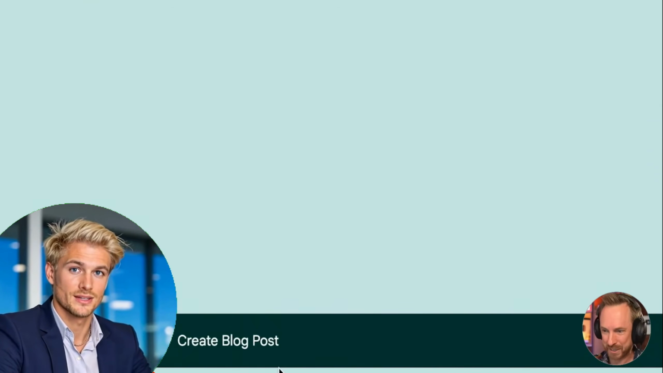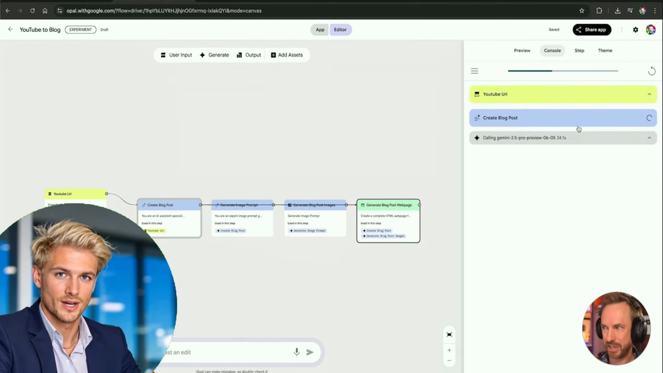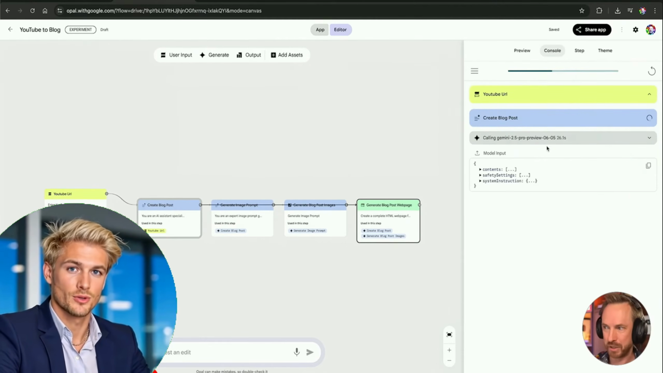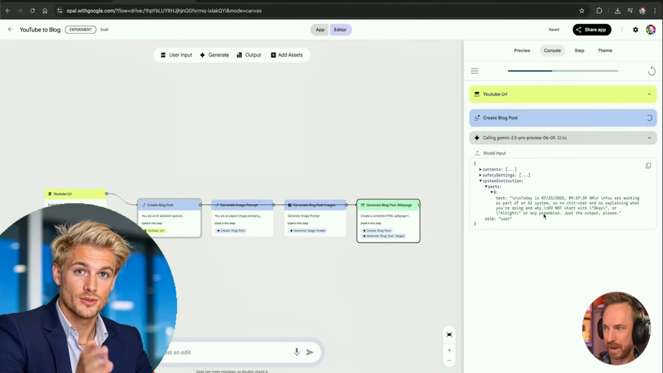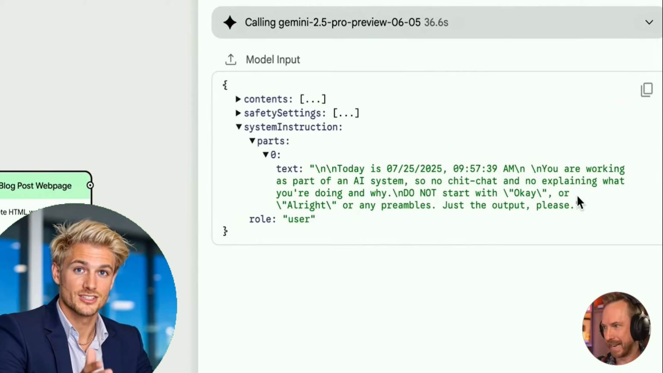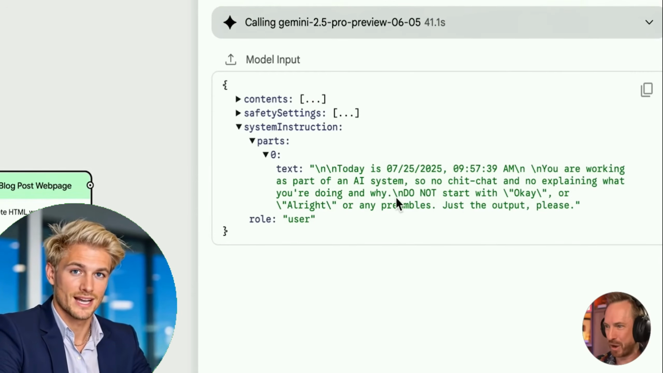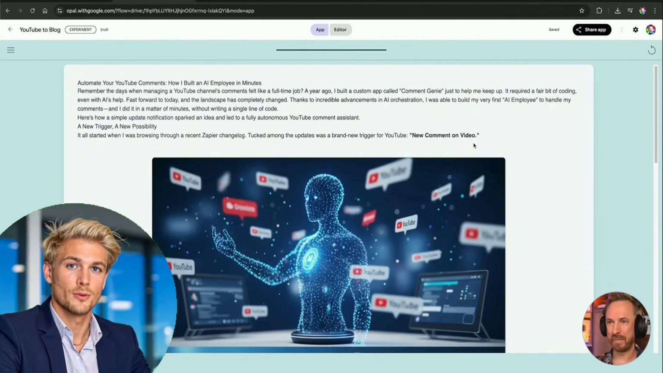And now look at this. It went straight to the point, creating the blog post. If we want, we can take a look behind the scenes and actually go to our console to see at what stage it is in the Google ecosystem. So it's using the Gemini 2.5 Pro preview, and we can see all the parts of our prompt if we want to open it. Actually, it has a system prompt here saying today and then today's date where you are working as part of an AI system. So no beating around the bush and no explaining what you're doing and why. Interesting to see the behind the scenes of a prompt.